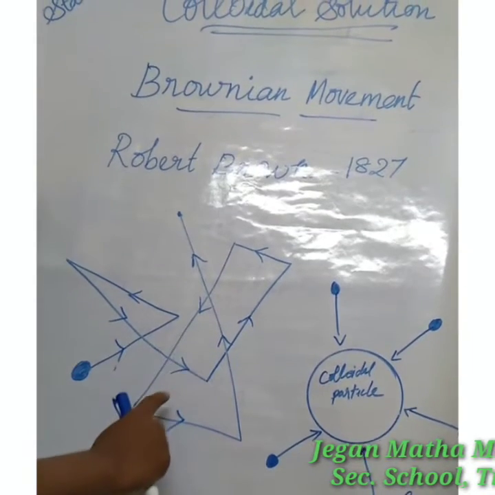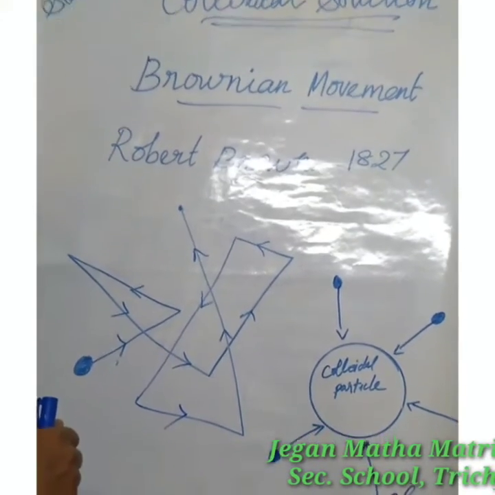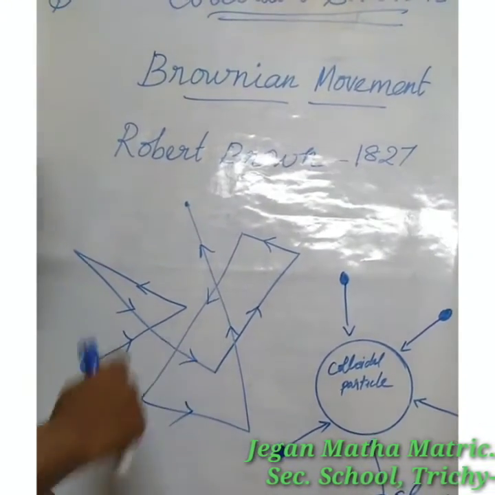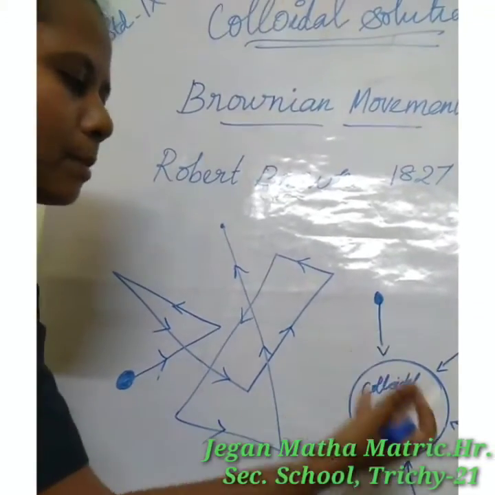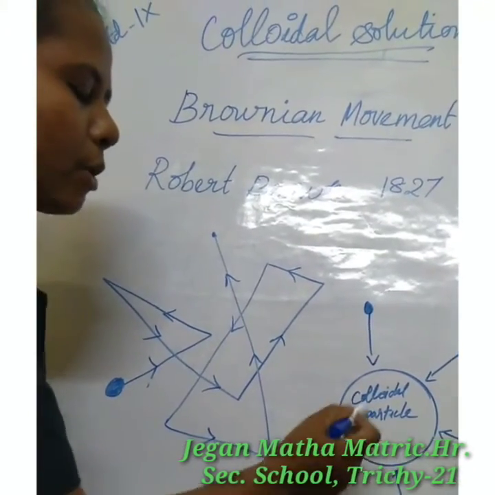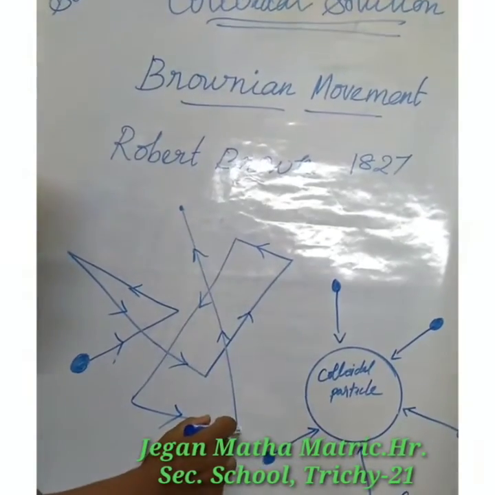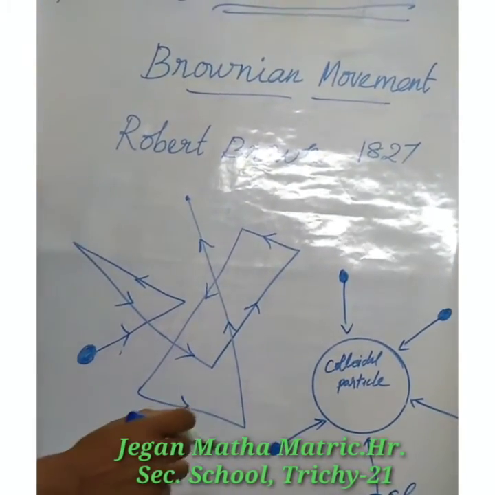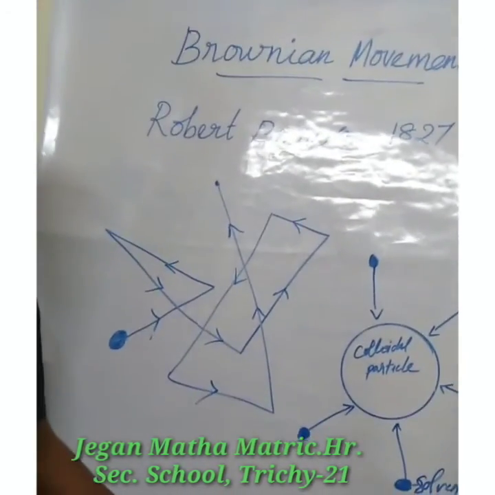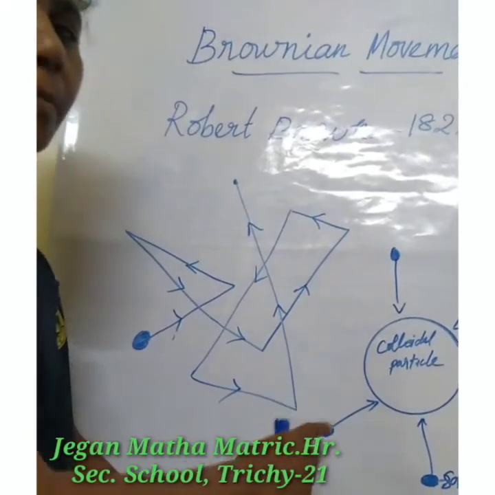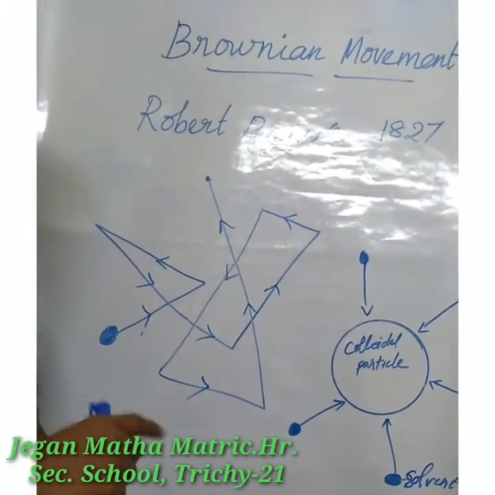This Brownian movement of the particles is due to the unbalanced bombardment of the particles by the molecules of the dispersion medium. The colloidal particles move in a zigzag direction. When atoms or molecules move randomly, that is called Brownian movement.